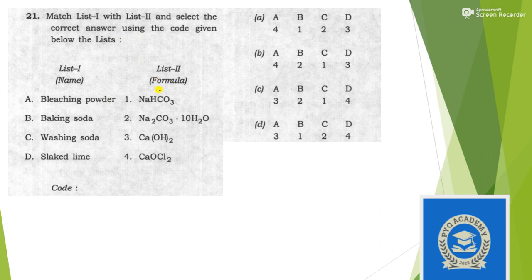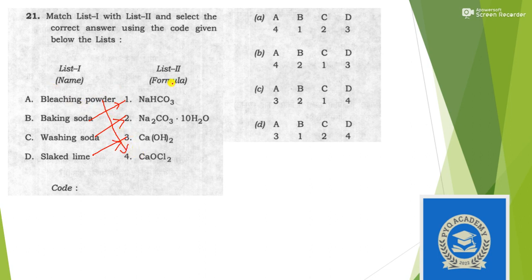We have to match the correct chemical formula. These are directly given in NCERT. You should remember this. Slaked lime is Ca(OH)2. Washing soda is Na2CO3. Baking soda is NaHCO3. And bleaching powder is calcium oxychloride.